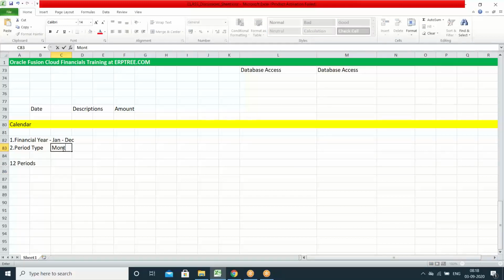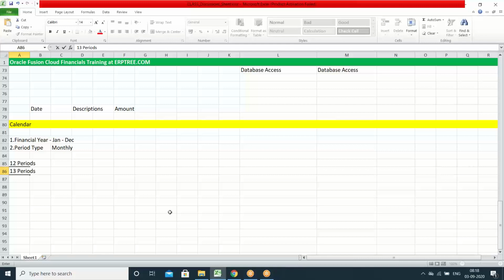If period type is monthly, we can have 12 periods, Jan to December, if the financial year is for the US. If period type is monthly, how many months can we have in one financial year? 12 months. That means 12 periods we can create. As per the system, when you create the calendar, the system will allow us to create more than 12 periods when the period type is monthly. Say for example, you may want to create 13 periods.